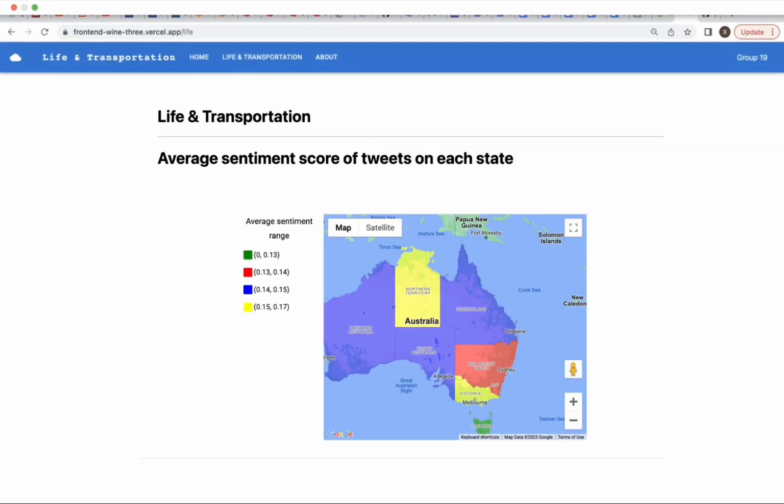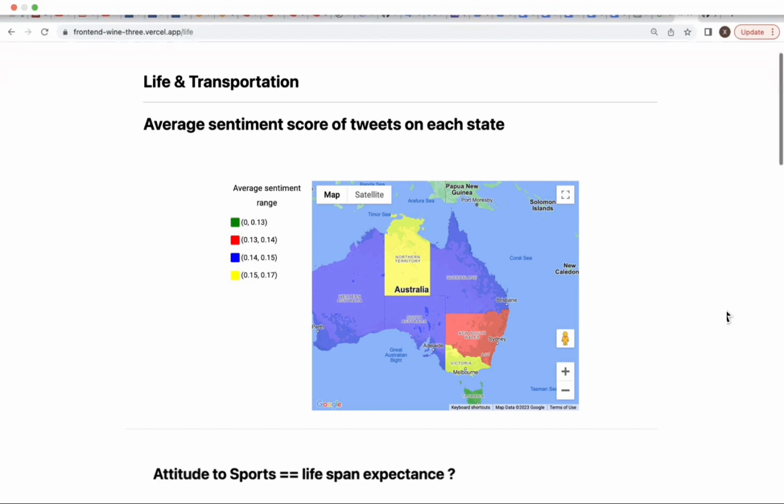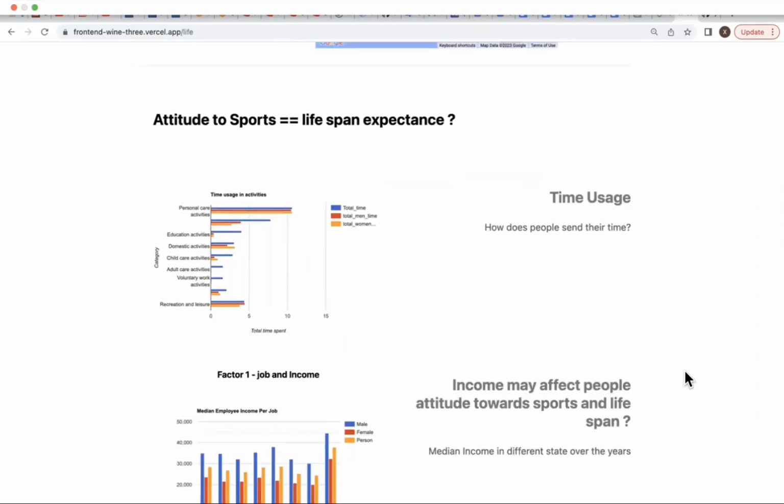So let's move to our main page, which shows the data visualization. This is the total tweets made in Australia, distributed across the states. Here we are using the Google API, and you can see the population range. Now let's start scenario 1.